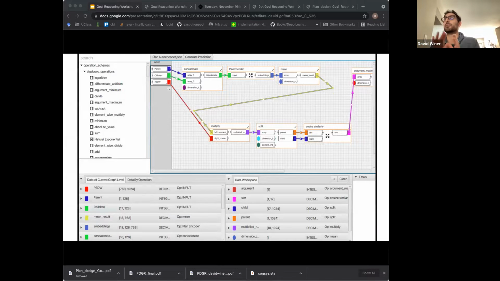And here's the actual model architecture for the prediction generation. So we have the parent and we have all of the children. We encode these into the plan encoder. Then we average the binding embeddings to create the plan embeddings. We multiply those by the plan space distance weights. So you can see those distance weights have the hidden layer size times our new hidden layer, a second layer size. And then we pick the child plan that is most similar to the parent plan. And this is not for the learning stage. This is for the serving of a prediction.